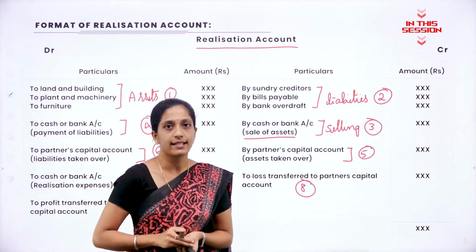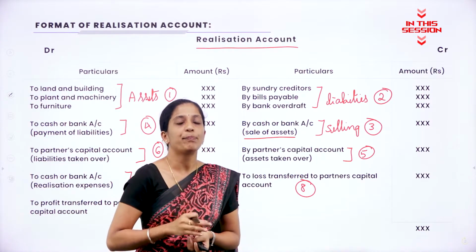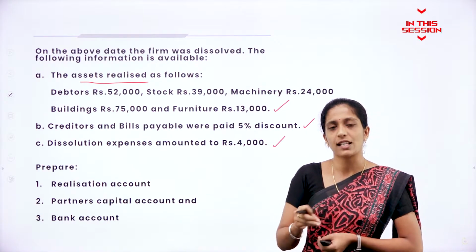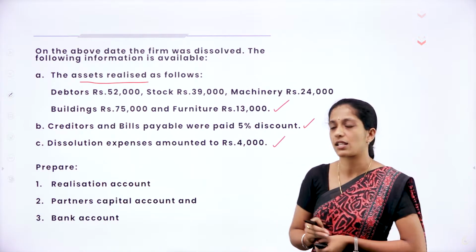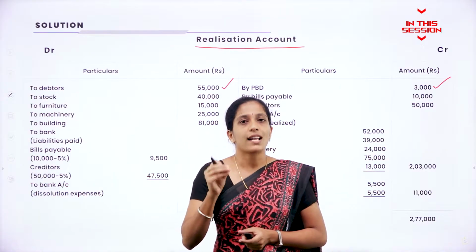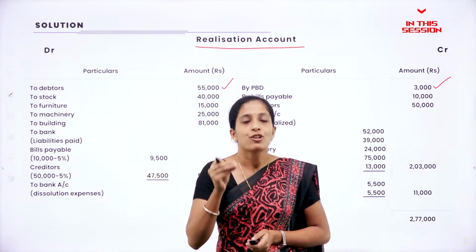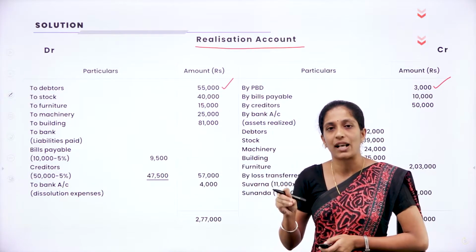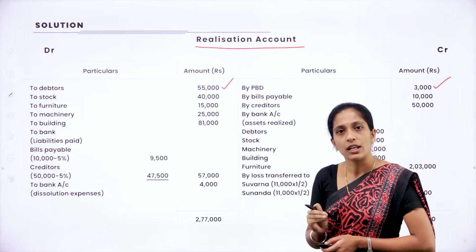Very easy and simple problem. Clear? Simple or easy to prepare your realization account. Procedure, they have incurred certain expenses which is known as dissolution expenses, and that is how much? 4,000. You will record immediately, or else you will forget to record. So make sure that when you record data, if anything is deducted from data, you will record immediately in your credit.